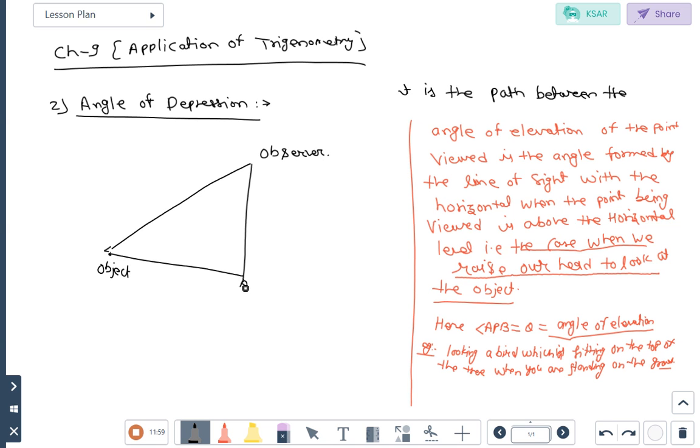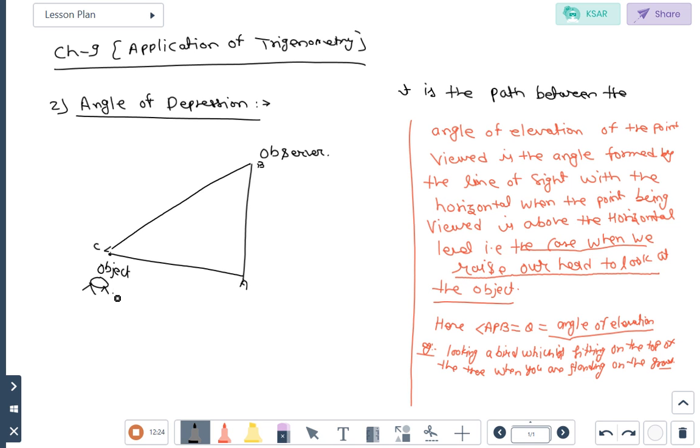Point A, B and C. Suppose here a car is moving and here is the observer. The observer views the car. Now the angle is always formed with respect to the horizontal level, and you are standing at point B. So what is the horizontal level for your eyes?